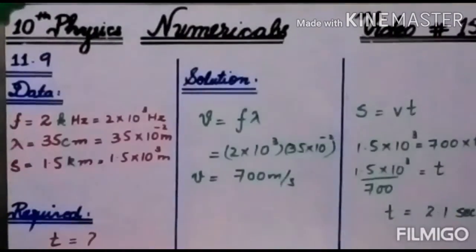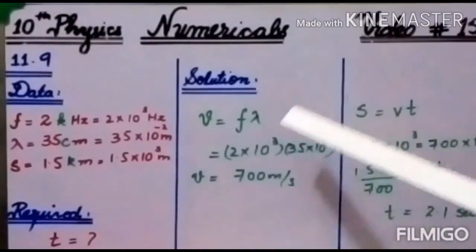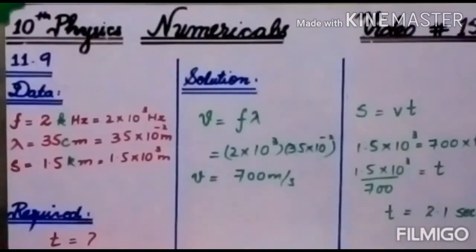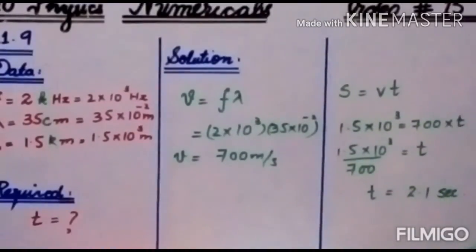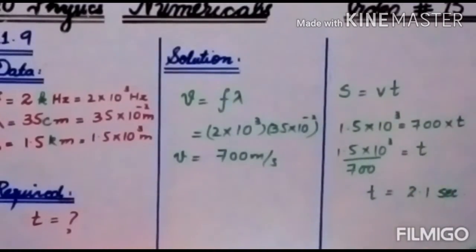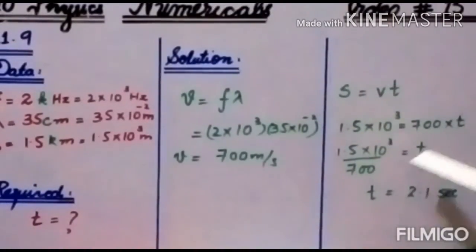Next thing is the required. We have to calculate the time used for the traveling. First step, we will calculate the speed. V is equal to f lambda. According to this formula, speed will come out to be 700 meter per second. Then we will apply the distance formula. S is equal to Vt. So according to this formula, put the value of S as 1.5 into 10 power 3 and velocity as 700. Take the 700 to the other side. It will be divided now. Then time will be 2.1 seconds.